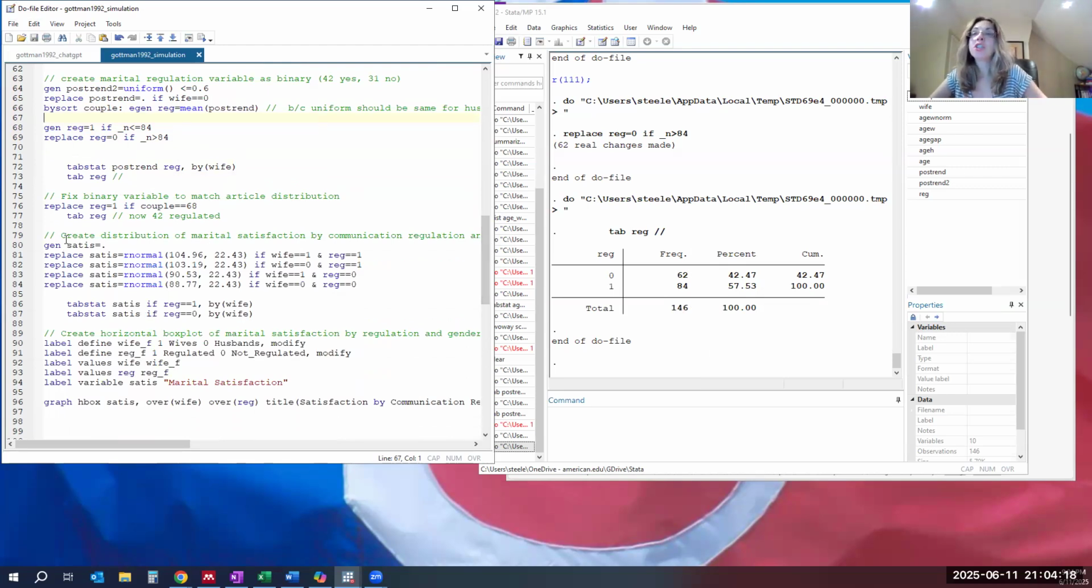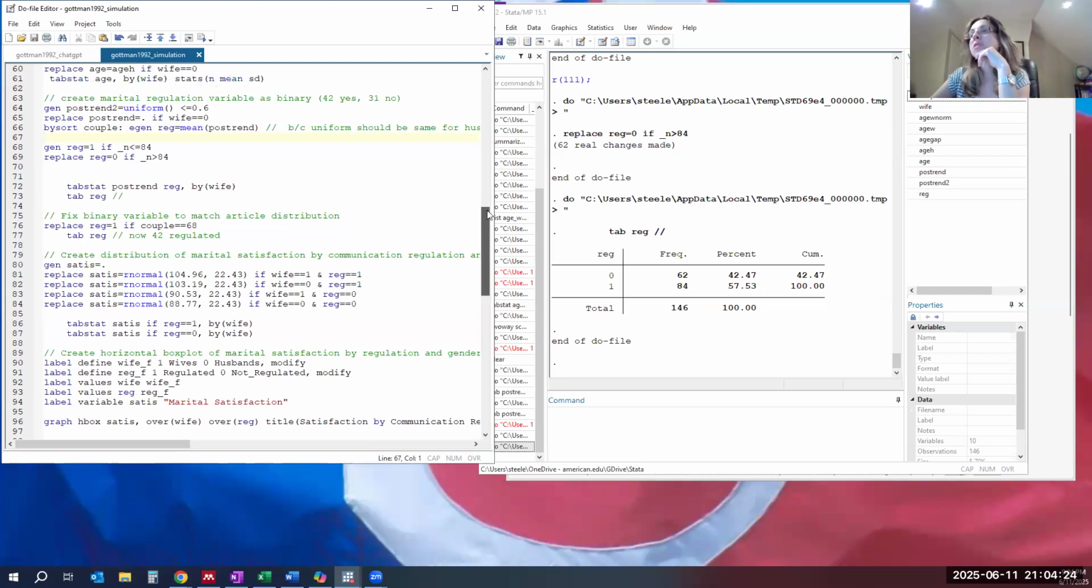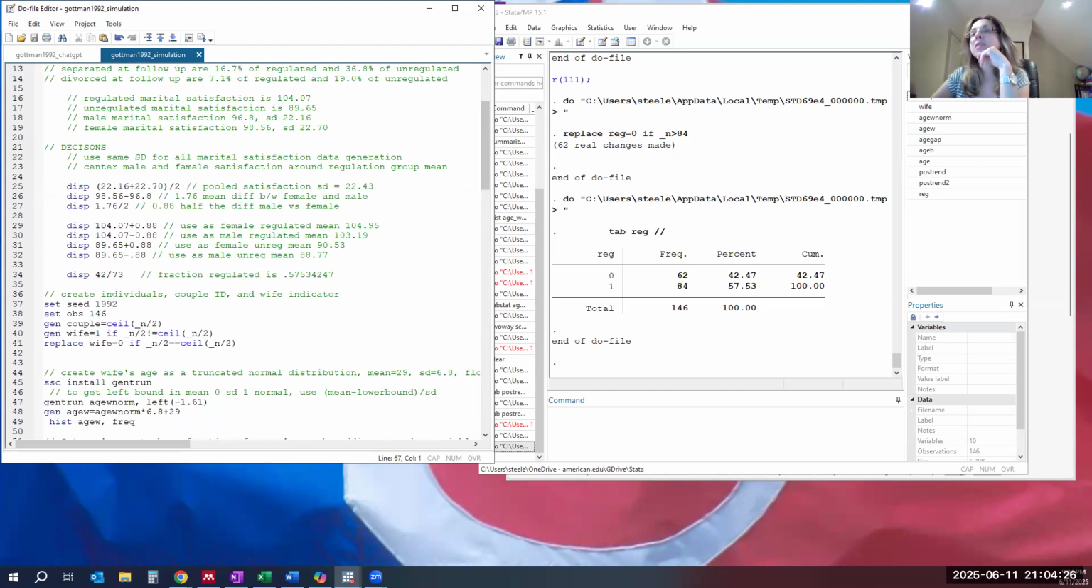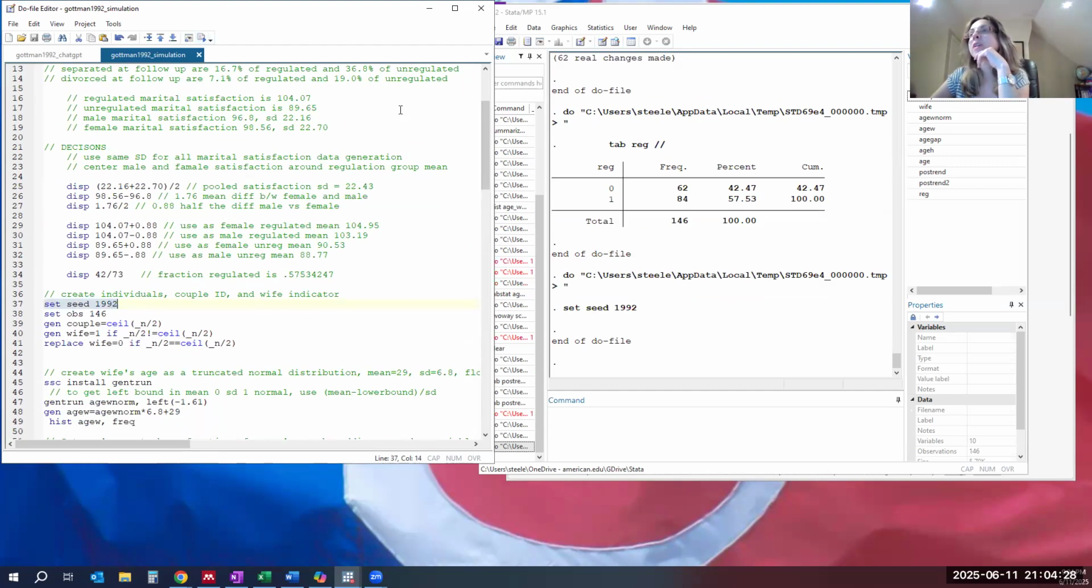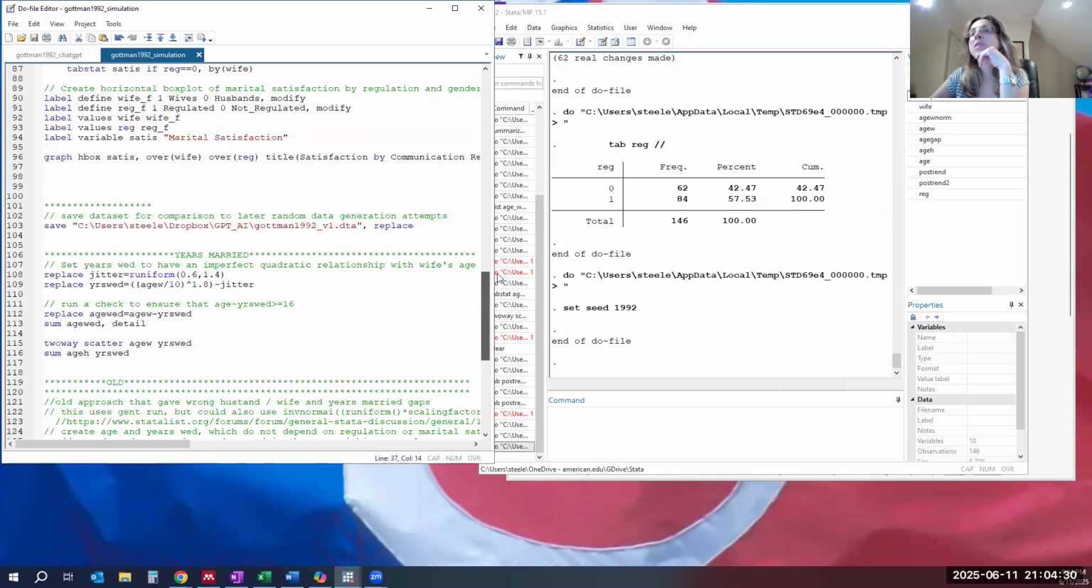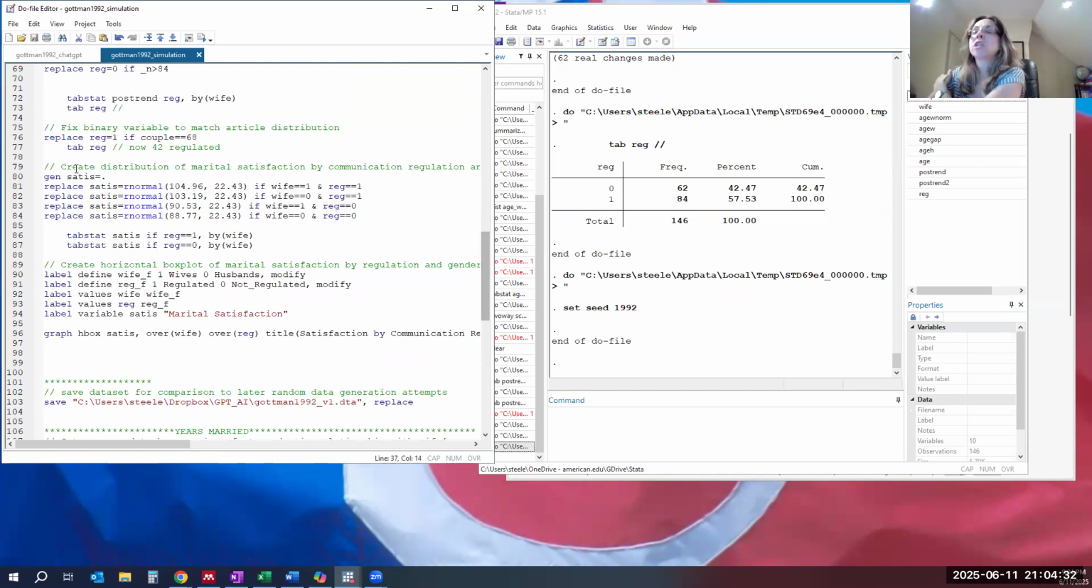So now we're going to generate satisfaction, marital satisfaction, and we're going to do normal distributions. So let me set the seed again for good measure. And so the normal distribution, we're going to do normal distributions with the means for each subgroup.